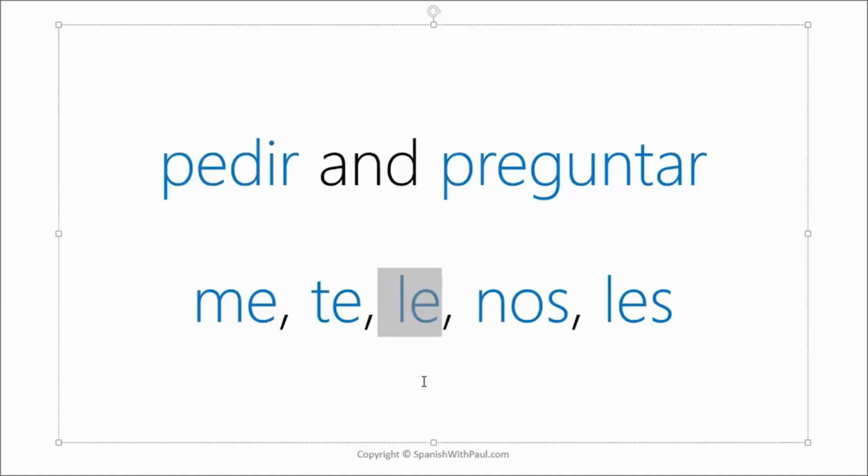You wouldn't use lo here. You would use le, meaning to him. So you request to him or to them or to her, and you also ask to him, to her, or to them. So just to be aware of these pronouns, pedir and preguntar will take le and les, meaning to him, to her, or to them.